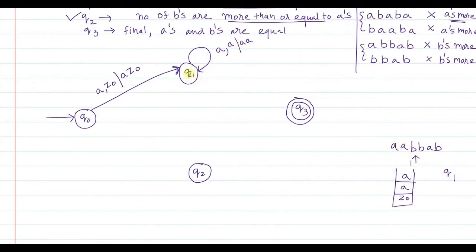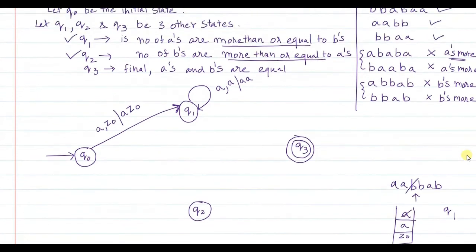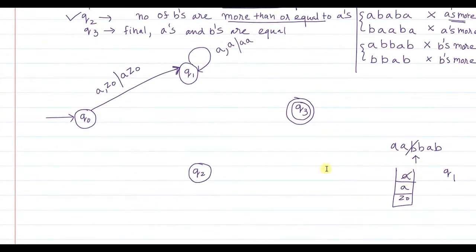So when you are in Q1 state, when B is encountered, and suppose at that time A is on top of the stack, then what you do? You cancel out this B with the topmost element A, and cancelling out, as I told you, means pop. I am going to write the same thing here. Please note, in Q1 state, when B is the next input symbol read, and suppose A is on top of the stack, then what you do?